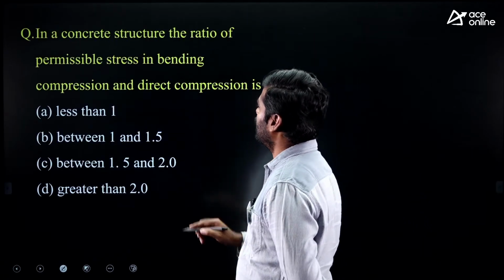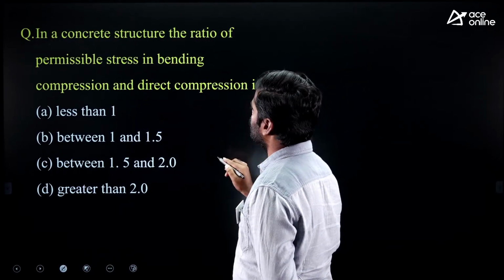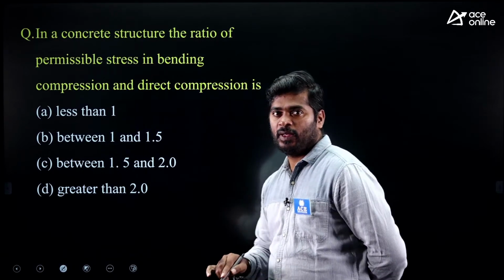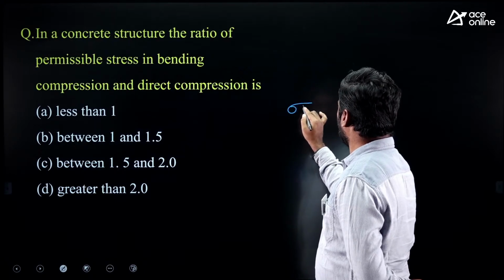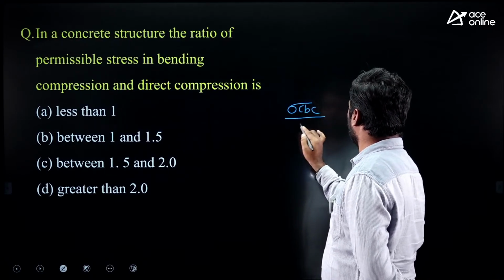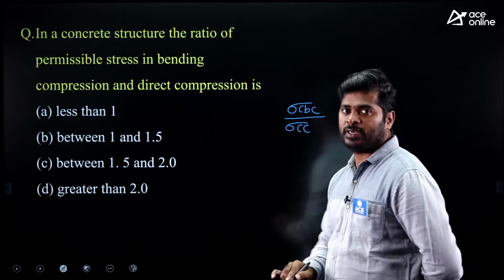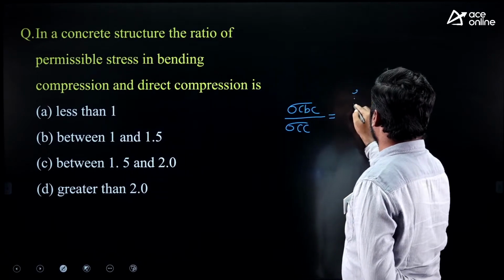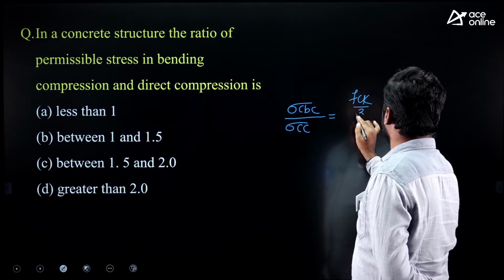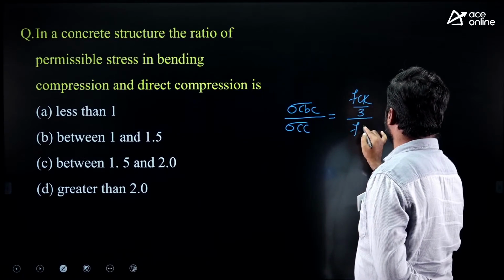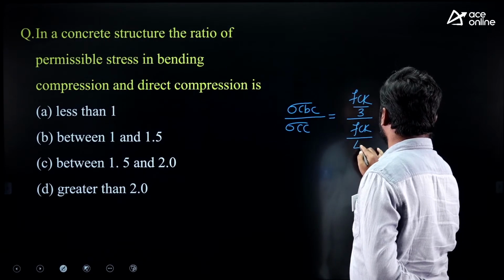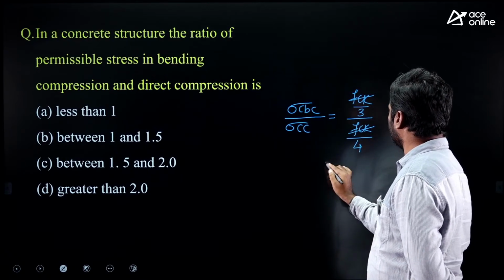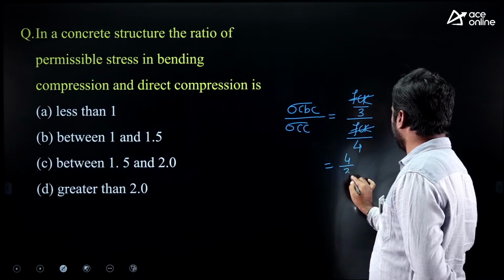Coming to the next question: in a concrete structure, the ratio of permissible stress in bending compression and direct compression is. They are asking the ratio of permissible bending compression to permissible direct compressive stress in concrete. How do you get the sigma CBC value? By taking factor of safety 3. Similarly, direct compressive stress you can get by taking factor of safety 4. Now simplify, FCK gets cancelled. After simplification you will get 4 by 3.